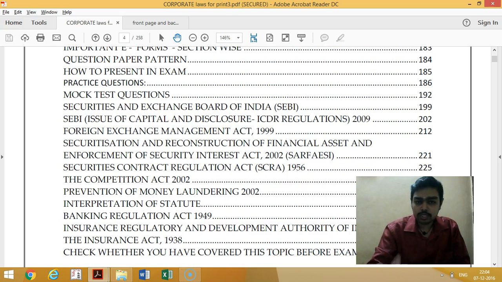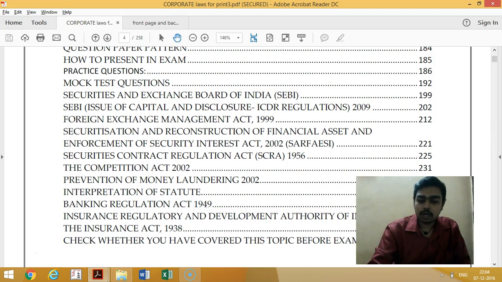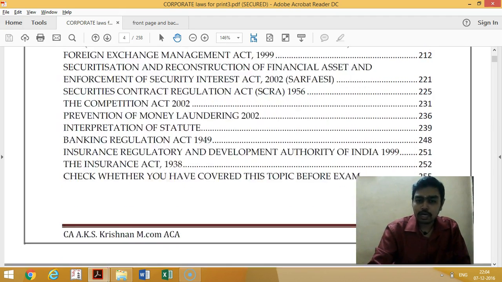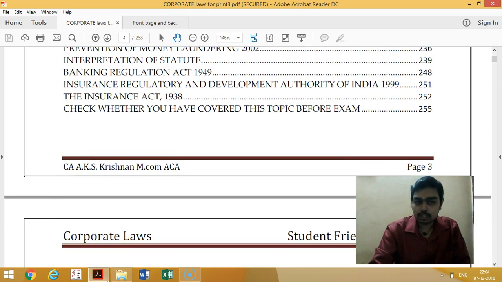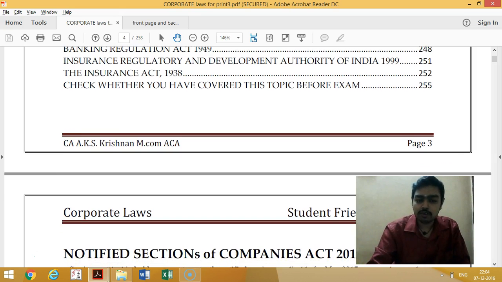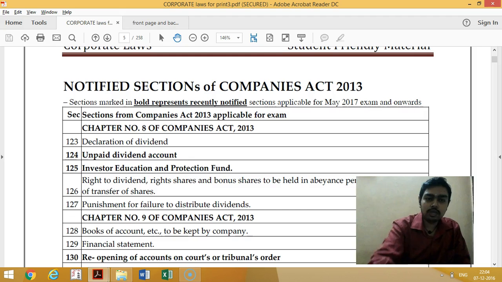Securities Exchange Board of India, SEBI, Foreign Exchange Management Act, securitization: all 10 allied laws are covered. I have also given last minute preparation for allied laws, so once you are done, you can check whether you have covered all the topics. All the notified sections of the Companies Act 2013 are given too.